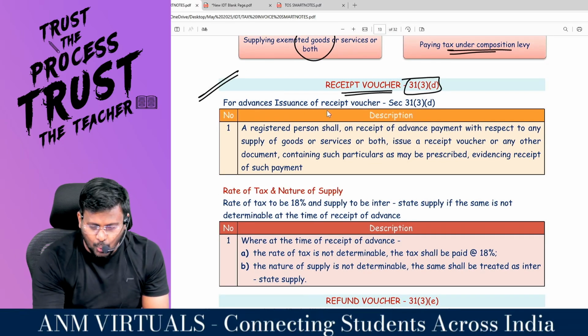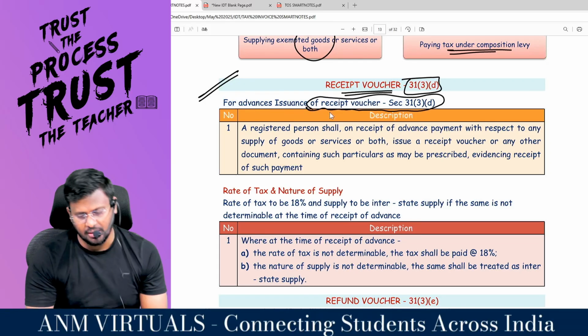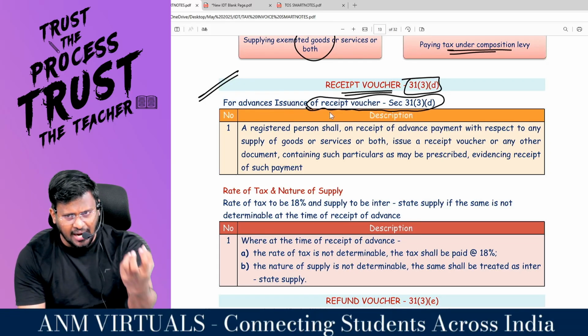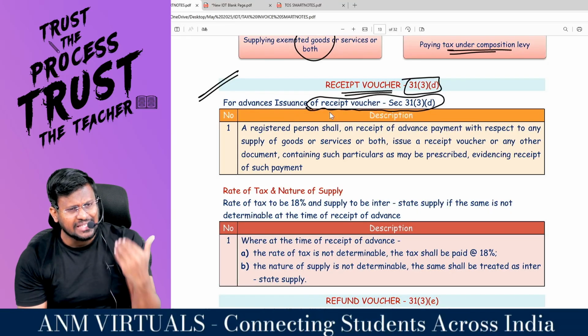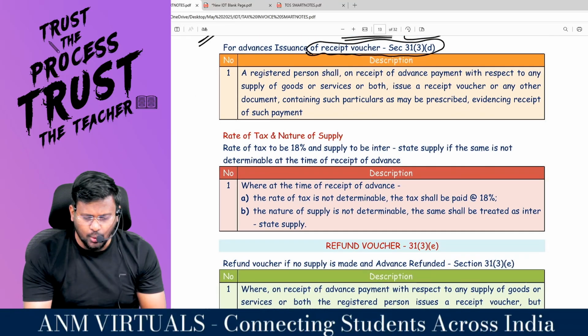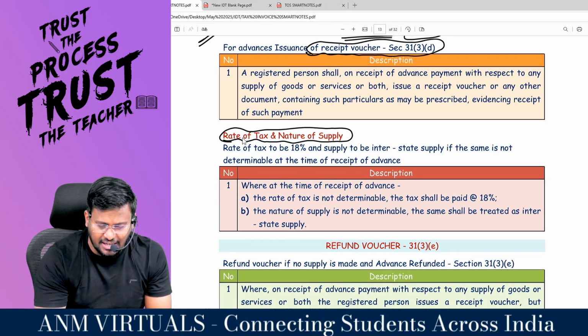Receipt. For advances, issue of what voucher? Receipt voucher. So if you got any advance, issue the receipt voucher. Sir, sometimes when I am raising the receipt voucher, I don't know what is the rate of tax and nature of supply. An MCQ question, my dear lovable students.